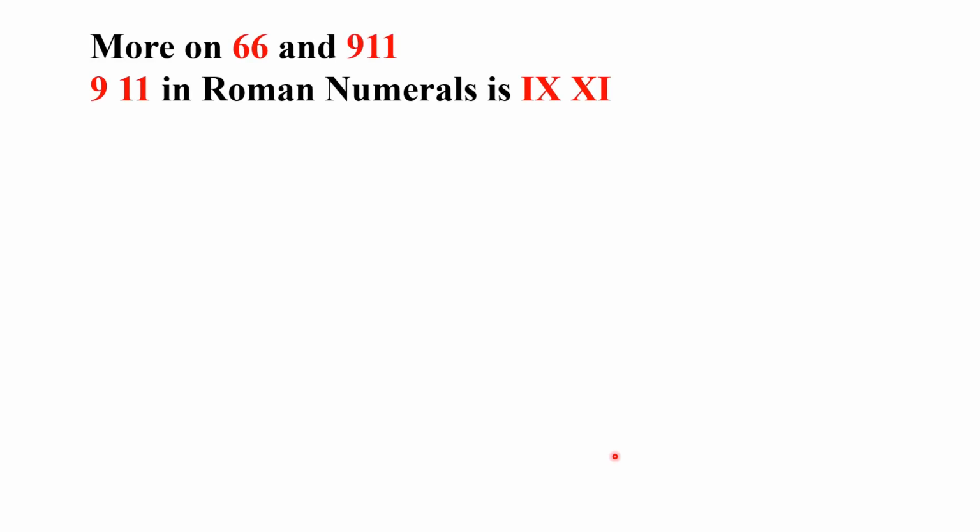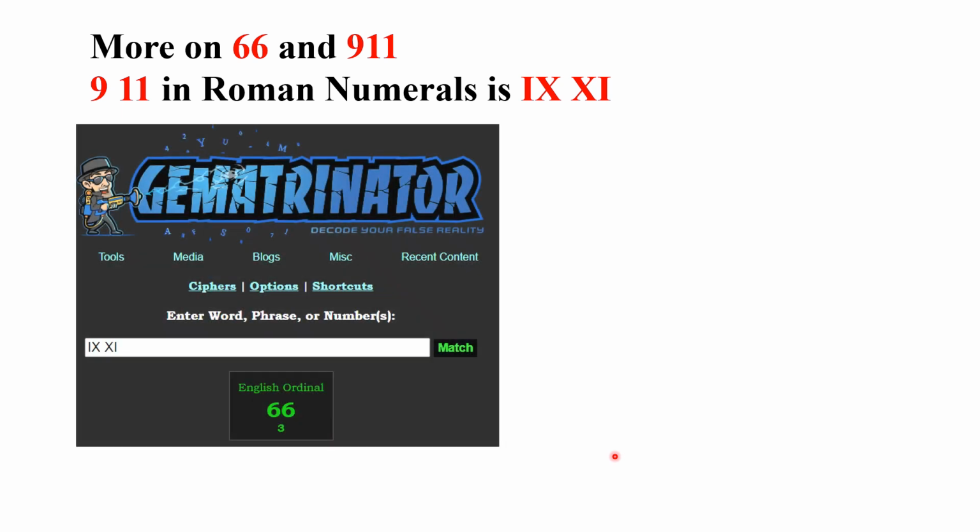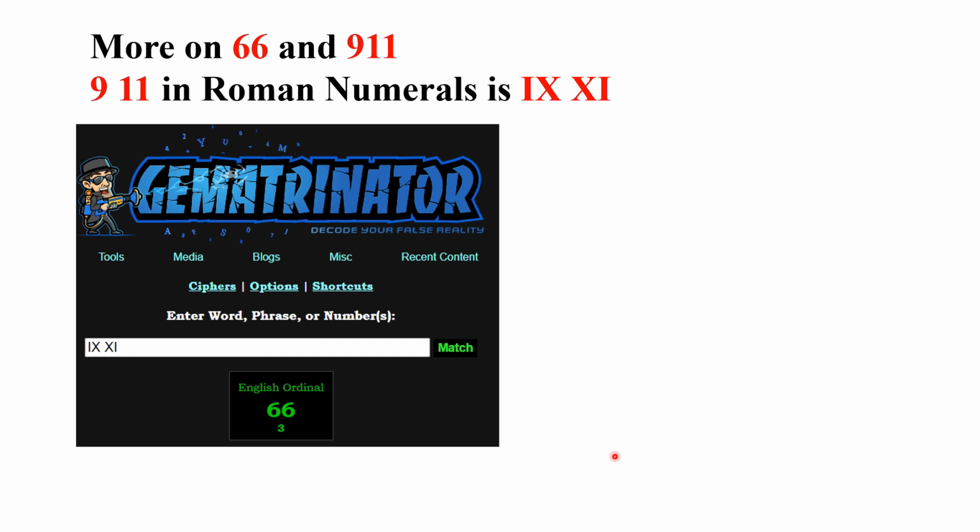Now, just a little bit more on 666 and 911. As I said, 911 in Roman numerals is IXXI. And if we put that, as I showed before, into the calculator, it gives us 66.